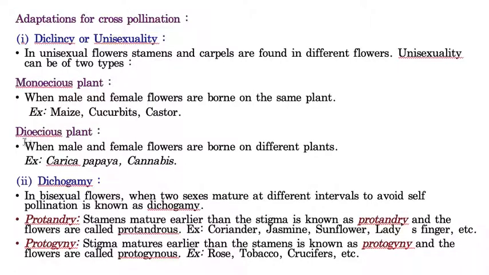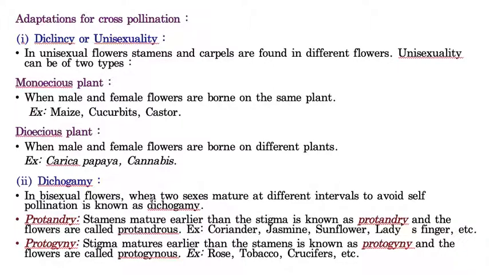Now, the next adaptation is dichogamy. Dichogamy means the plant produces a flower, which is considered the chief sexual reproductive part, as every one of us knows. In that flower, the androecium is the male reproductive part, whereas the gynoecium is the female reproductive part.